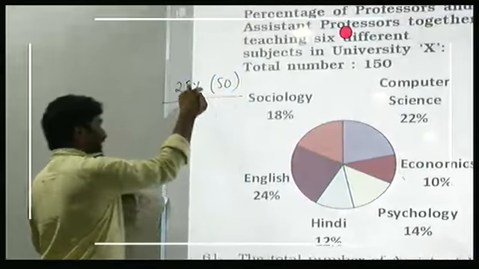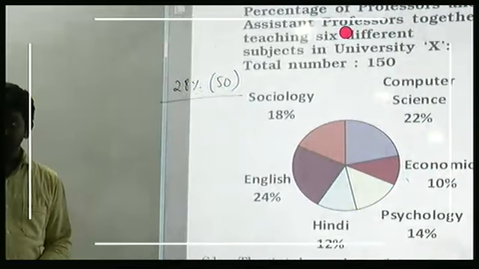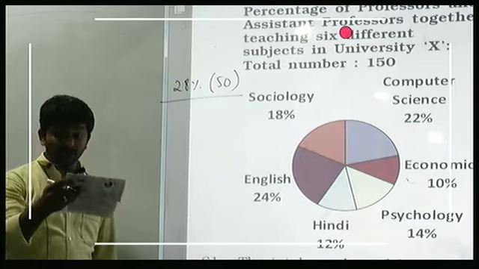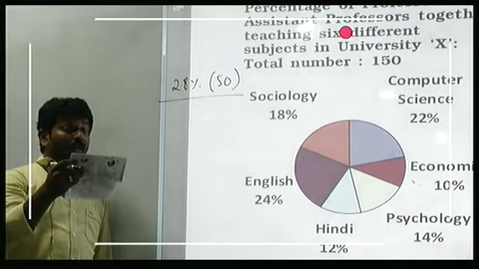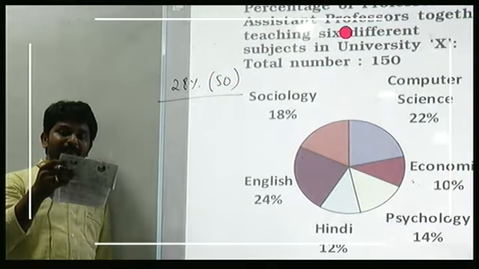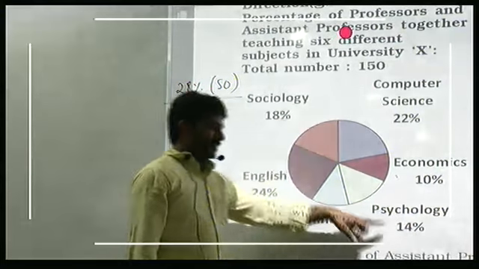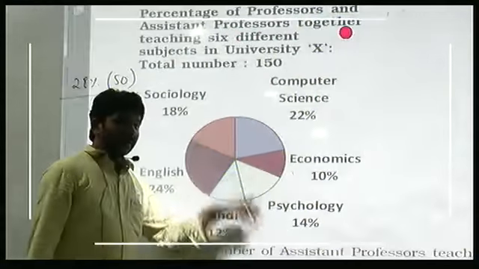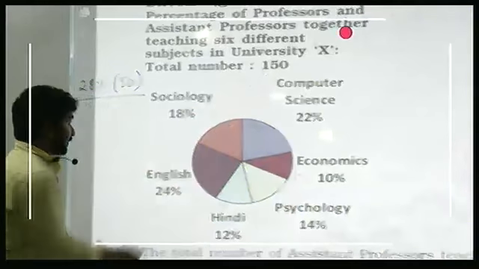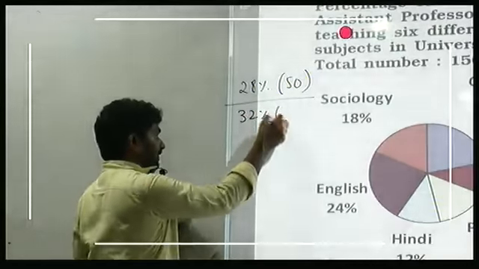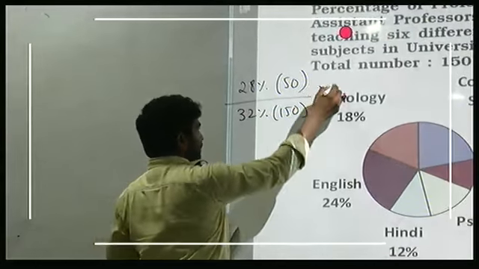And you have to calculate this as a percentage with respect to the total number of professors and assistant professors in the two subjects together: sociology 18, psychology 14, total 32% of 150. Percentage, right? So into 100.